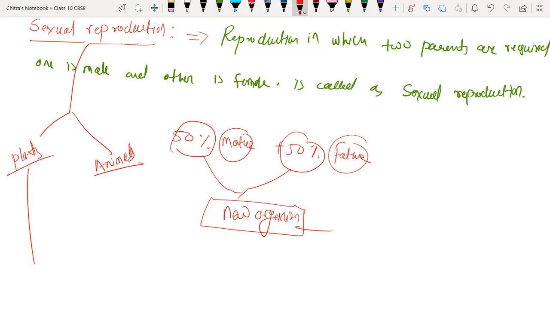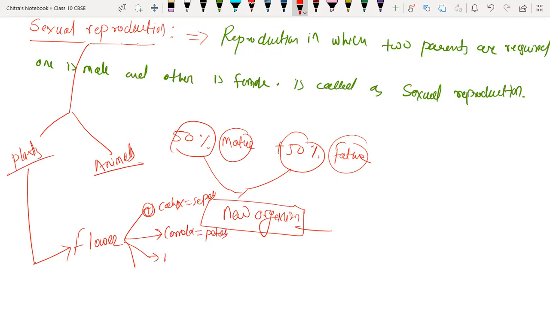So in plants, the main reproductive organ is called the flower. The functional unit of sexual reproduction in plants is the flower. A flower is basically divided into four parts. One is called the calyx. Calyx is also called sepals. Then we have the corolla. It is also called petals.